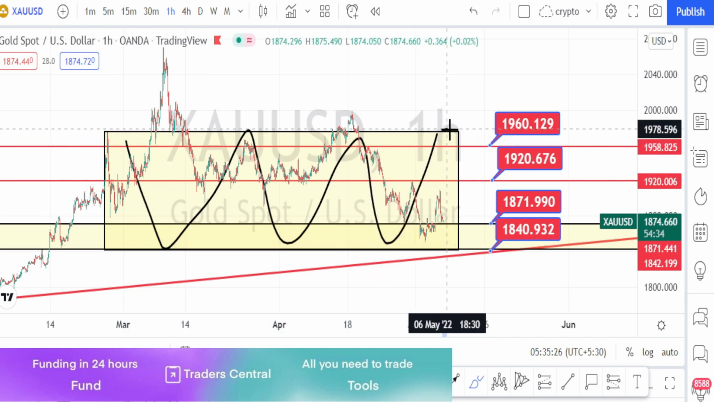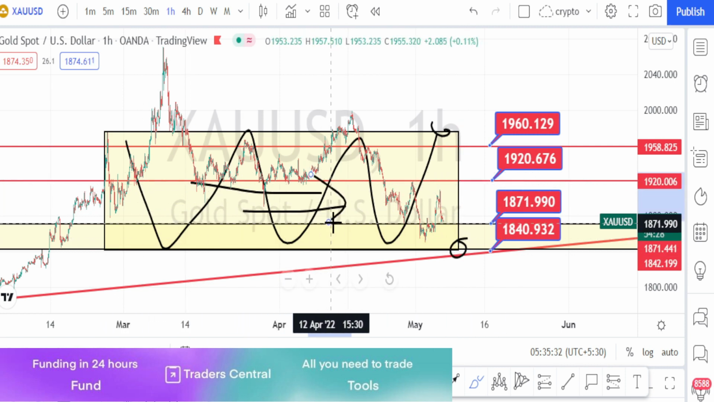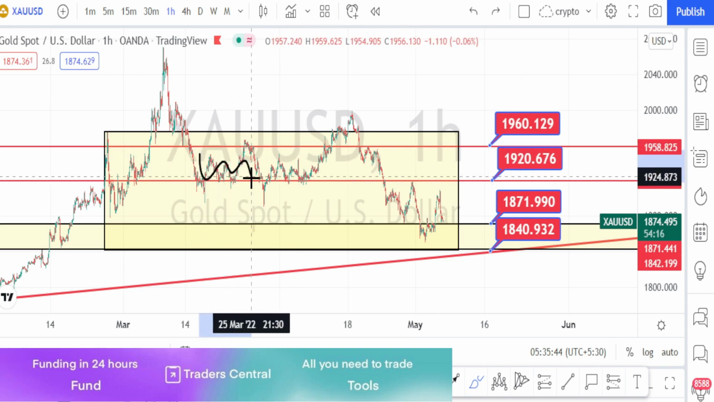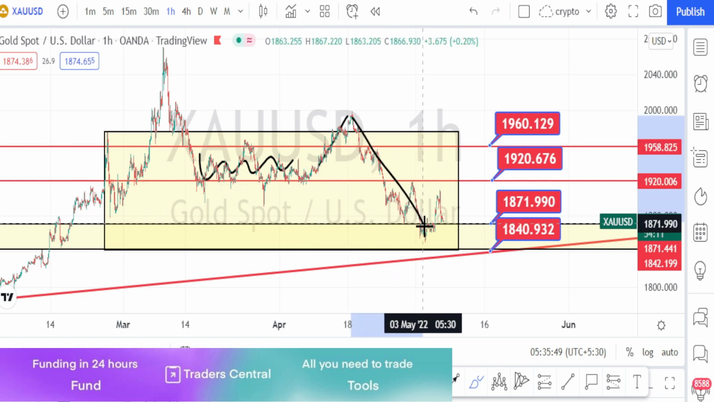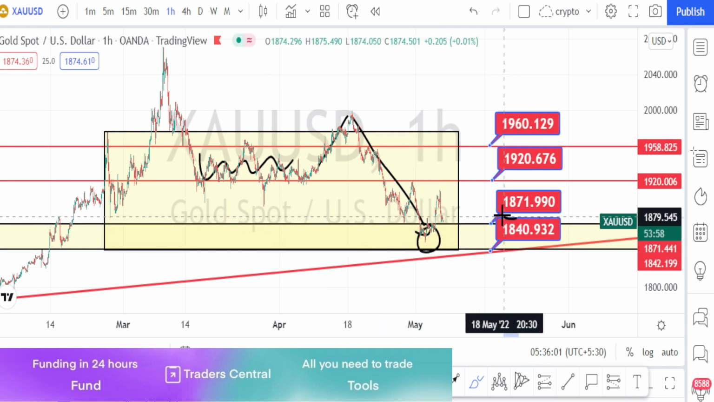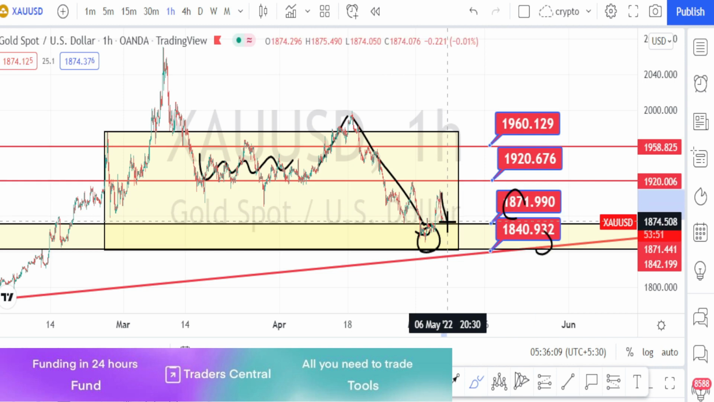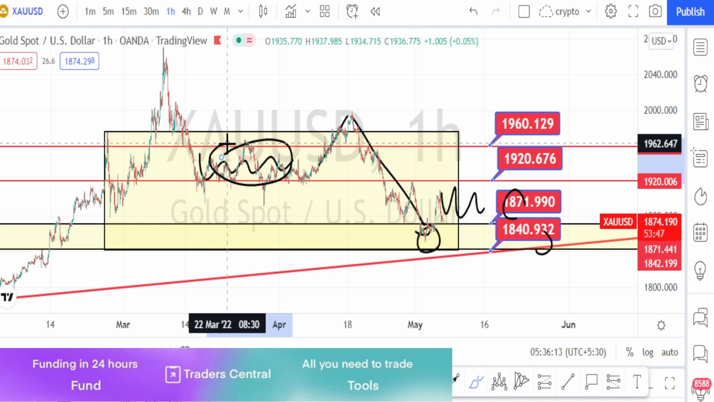It has not made new highs or new lows. It is sideways in the hourly time frame. And when we look at the price action, previously it traded sideways, then went bullish and steeply fell on a bearish trend reversal, and it couldn't break the support zone between 1871 and 1840. Currently it is still trying to form a similar price action to the one it formed earlier.